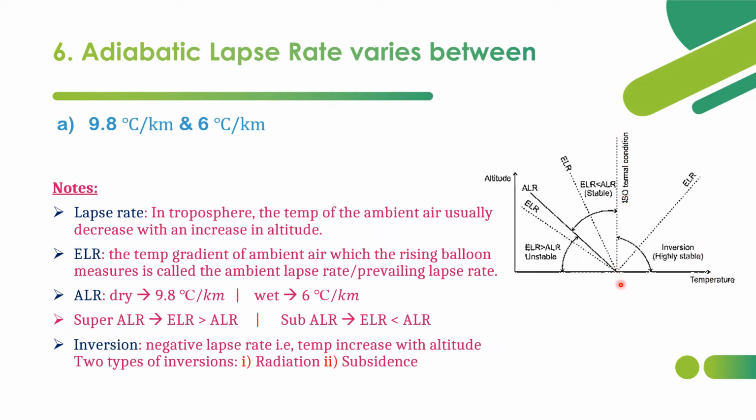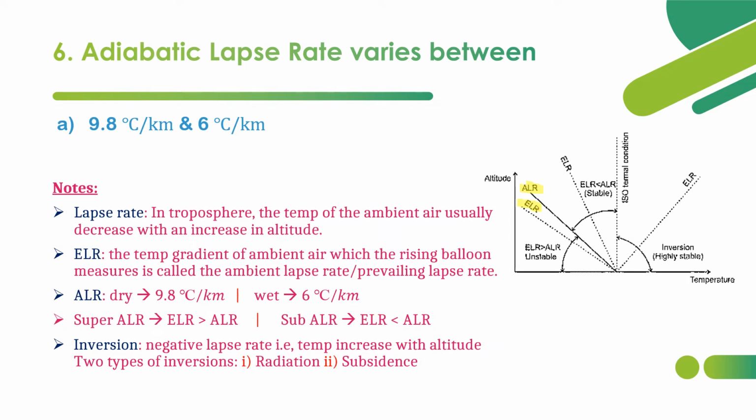Now we shall see the graph here, altitude versus temperature. This straight line is called the isothermal, that is, temperature is constant throughout the altitude, the isothermal condition. On the left side of the isothermal condition, we shall see now. This is the ALR line. We know already the ALR line. Here the ELR line is there. What does that mean?